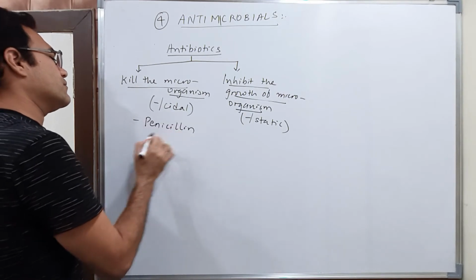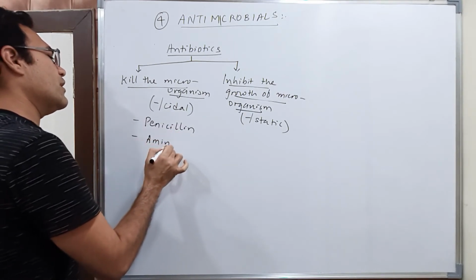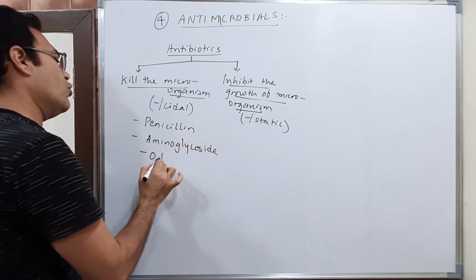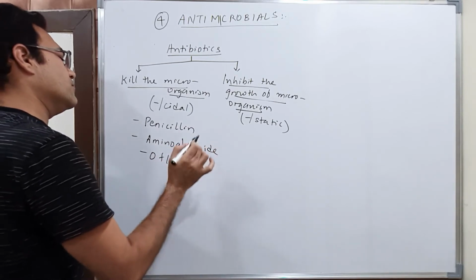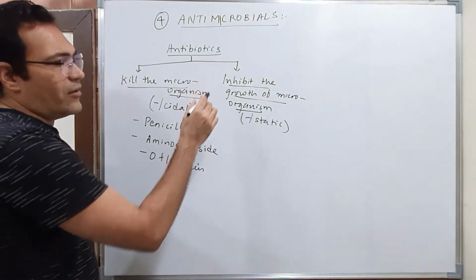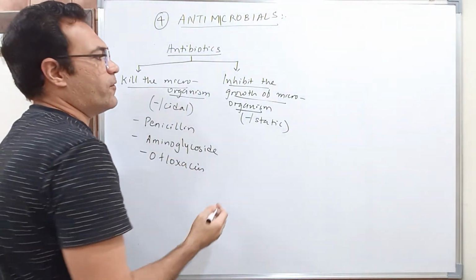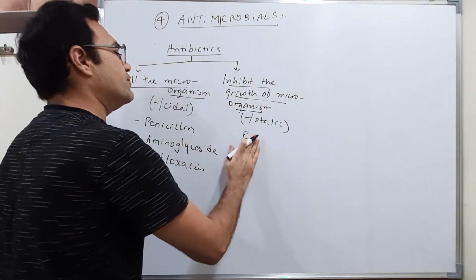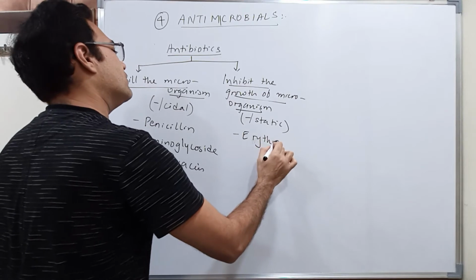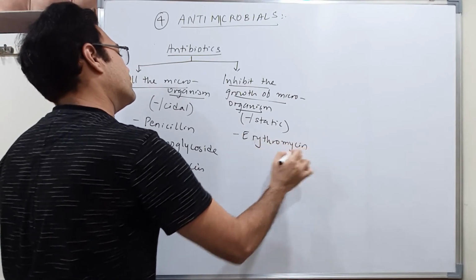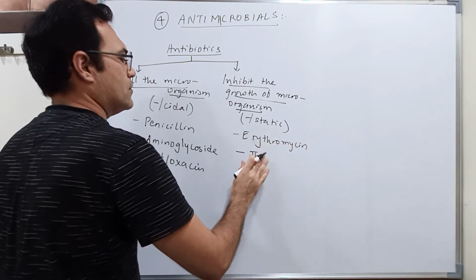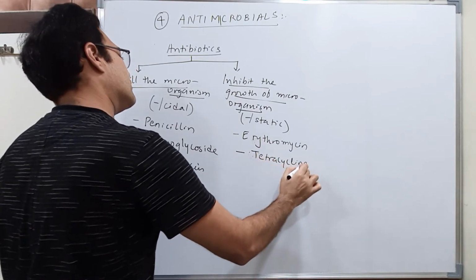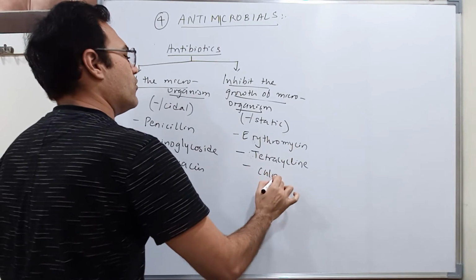penicillin, aminoglycosides, and ofloxacin. Okay, and the drugs which will inhibit the growth of microorganisms include erythromycin, tetracycline, and chloramphenicol.